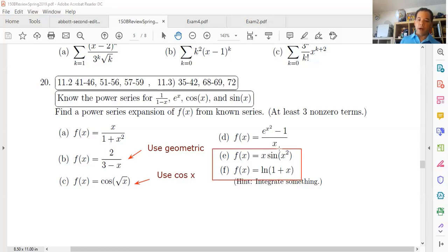You want to use the power series for sine and then plug x squared and then multiply by x. And for the ln of 1 plus x, that is one of the ones we have in our list. And for the d over here, you want to use e to the y and plug x squared, then subtract 1, and then divide everything by x, right? That's how you could do part D. All right?